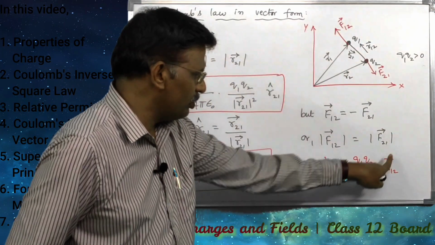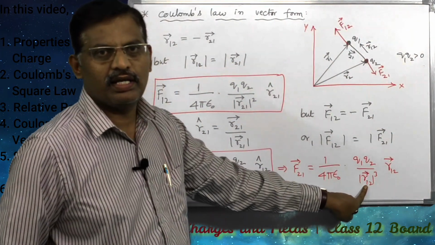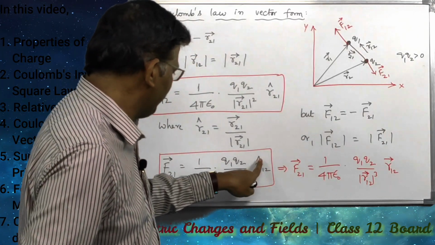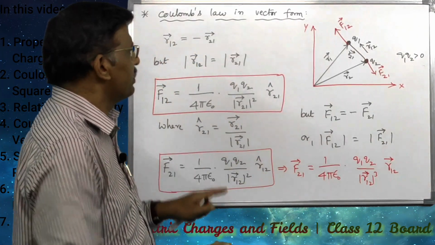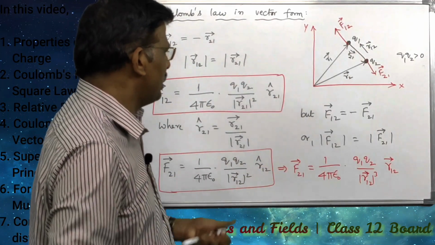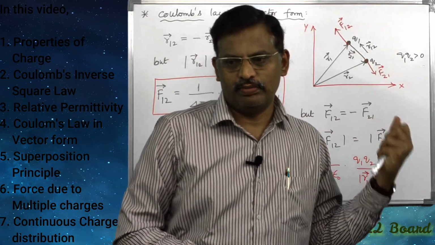If we write R12 bar as a unit vector, in the denominator we should take the cube, as usual. So this is Coulomb's law in vector form.